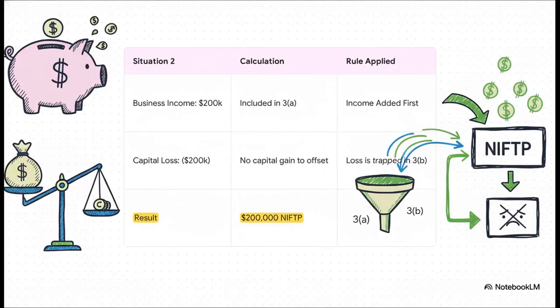But now look at Situation 2. The order is flipped and it's a total disaster. The 200 grand of business income gets added in first. Then, when the machine gets to the capital loss, bam, it hits that firewall. Since there are no capital gains to offset, that loss is trapped. It's useless. It can't reach back and touch the business income, leaving a final net income for tax purposes of